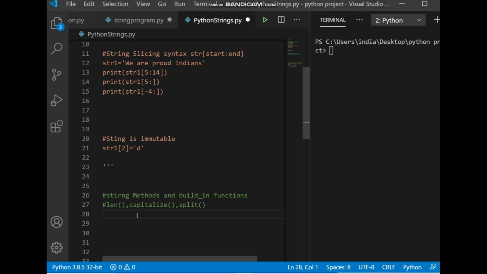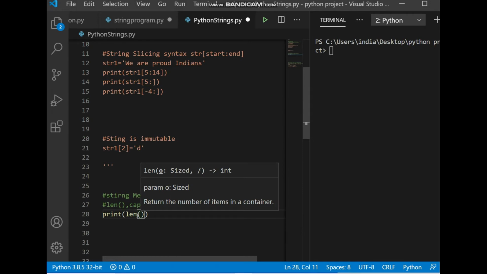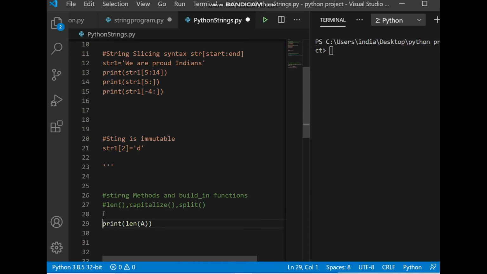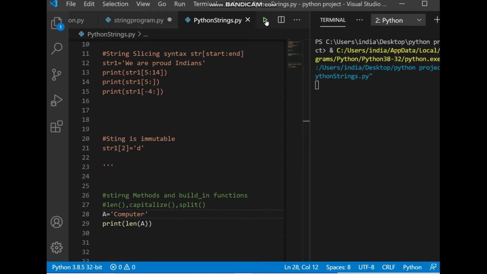So let's see, first the length function we will apply, that is print len and the name of the string. We want to find the length of string A, capital A. We have to declare it first. So capital A is, for example, in single quotes, anything you can take. I am taking computer. Now just see the length of the string, that is 8, all characters. There are 8 characters together.